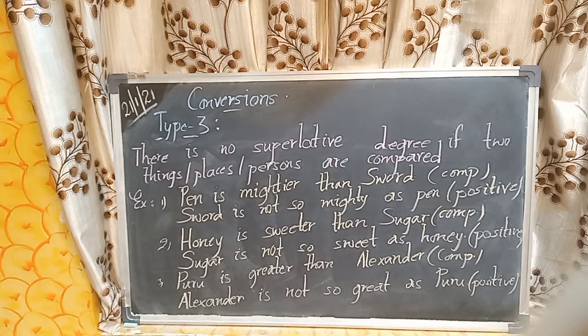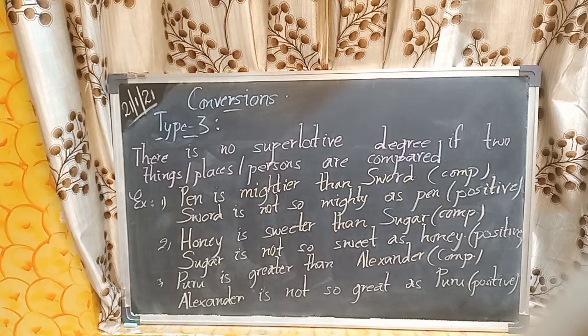It is comparative degree because here we got "ier" and we also got "than". And the positive degree is: Sword is not so mighty as pen. As it is in the negative sense, we got "so" and "as". In the same way, the second one: Honey is sweeter than sugar. It is comparative degree because we used "er" and "than". The positive degree is: Sugar is not so sweet as honey. As it is showing negative sense, we are using "so" and "as".